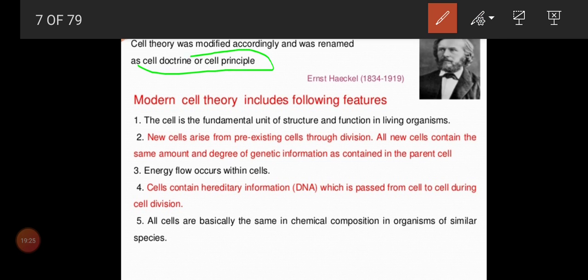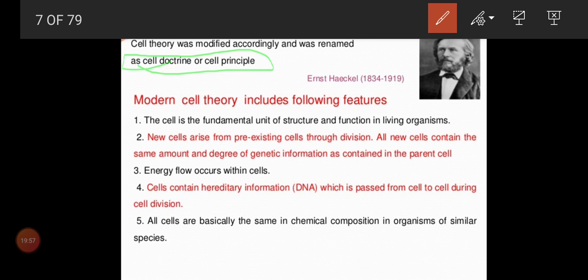That is very, very important, children. If the question is who put forward the cell doctrine or cell principle, the answer is Ernst Haeckel. Cell theory was proposed by Schleiden and Schwann. Cell theory was revised by Rudolf Virchow, and cell theory was renamed by Ernst Haeckel as cell principle or cell doctrine. Is that clear, children? Afterwards they proposed a modern cell theory.